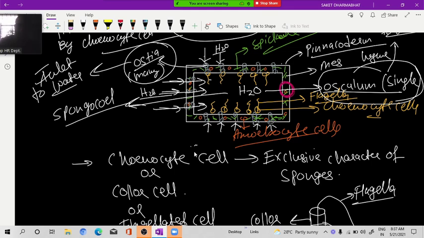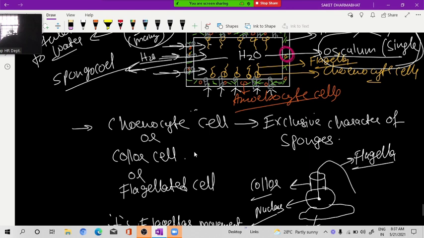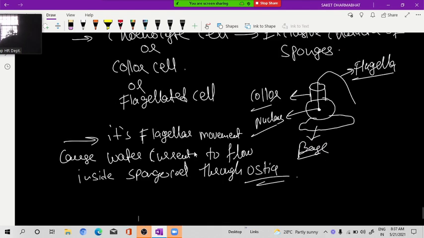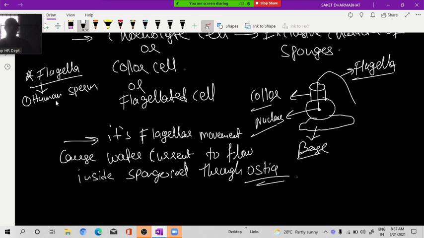Now let's see some more. If a question is asked in NEET, what are the examples of flagellar movement? They will ask you in which organism flagella is there. Flagella is found in sponges, Porifera. Human sperm, the tail of human sperm is flagellated. Second is coinocyte. And third is Euglena and dinoflagellate, both are protists.